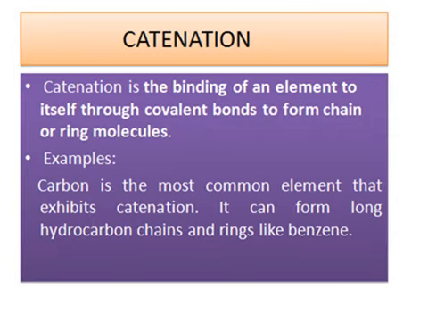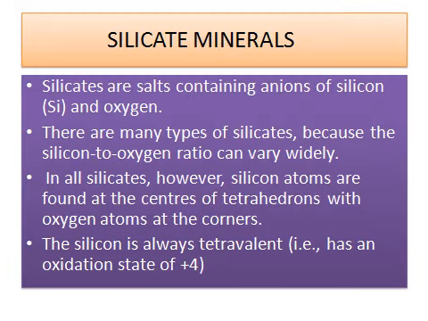Inorganic polymers are macromolecules which are formed by the catenation of elements other than carbon. Organic polymers are formed by carbon, but polymers formed by elements other than carbon are called inorganic polymers. An example for this is silicon.